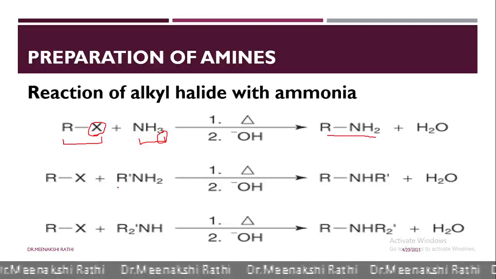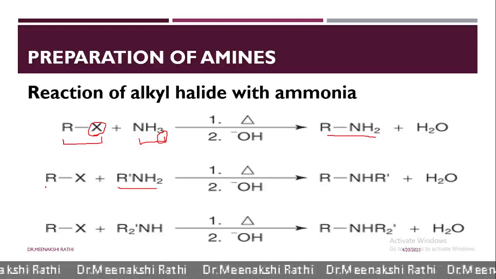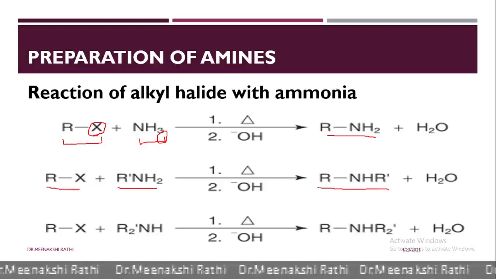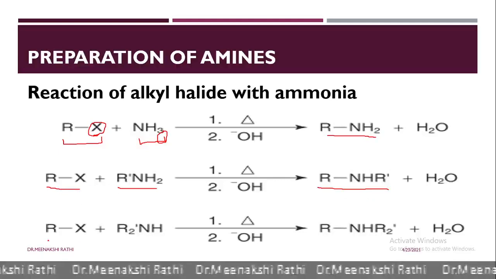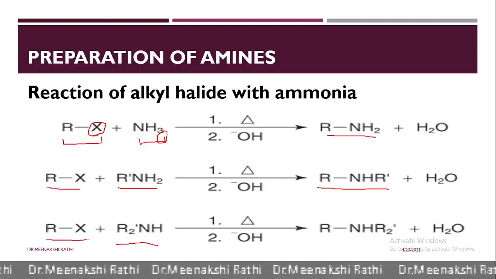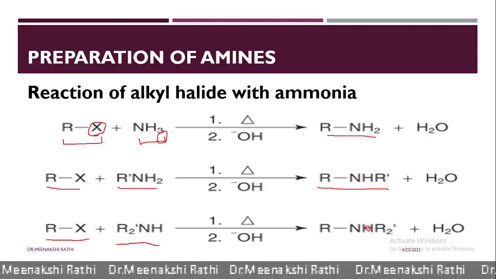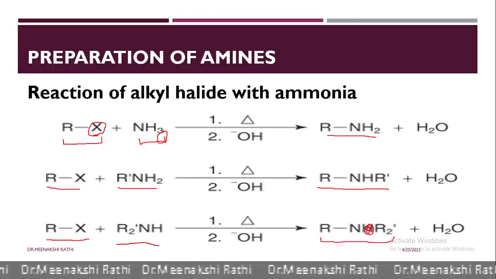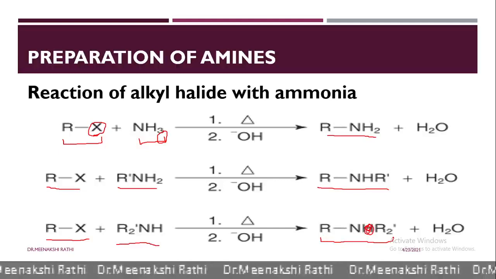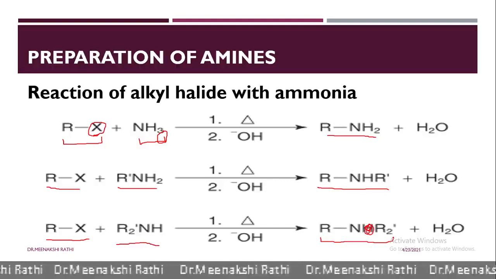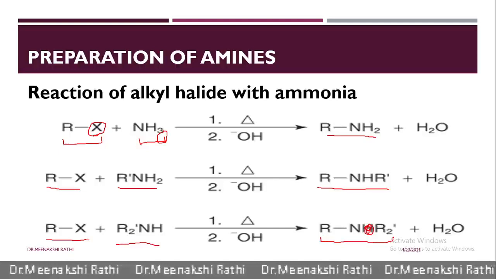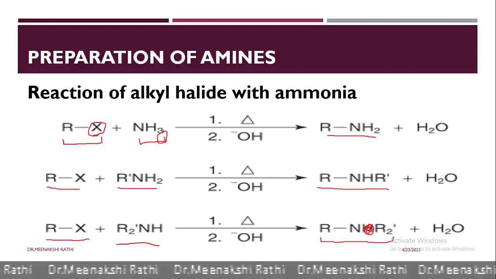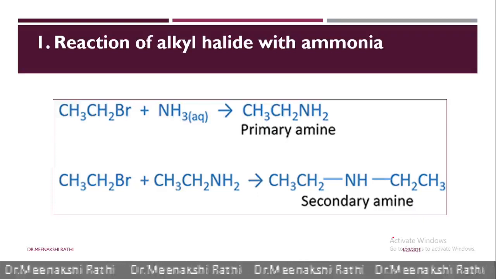Again, when this primary amine reacts with alkyl halide, it gives secondary amine, and when secondary amine again reacts with alkyl halide, sorry, hydrogen is not needed here, it gives tertiary amine. So in this way, the mixture of primary, secondary and tertiary amines is formed when alkyl halide reacts with ammonia. Here you can see.